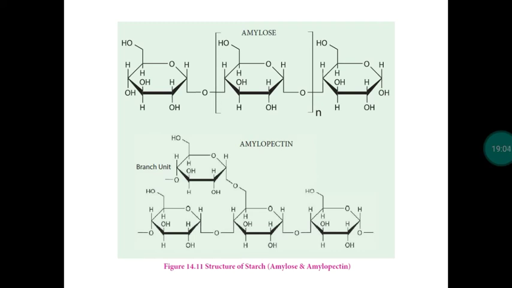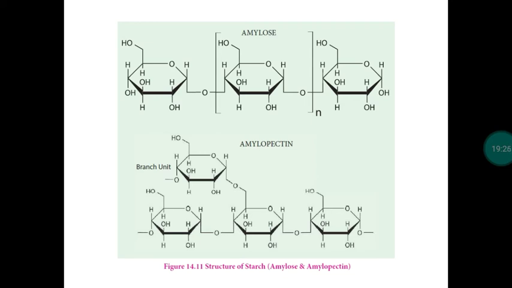So the simple monosaccharide glucose extends over a long distance, and we get a chain of glucose by glycosidic linkage. This is called starch, right? Between the glucose units, what type of glycosidic linkage will we have? A 1,4 glycosidic linkage.